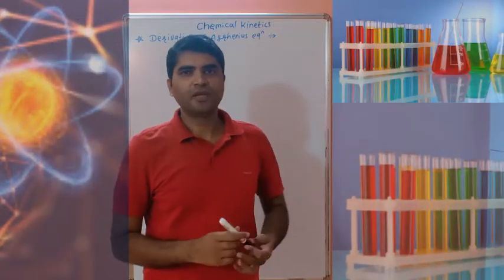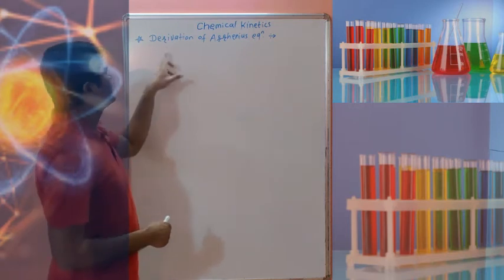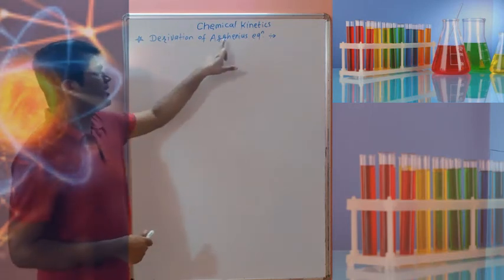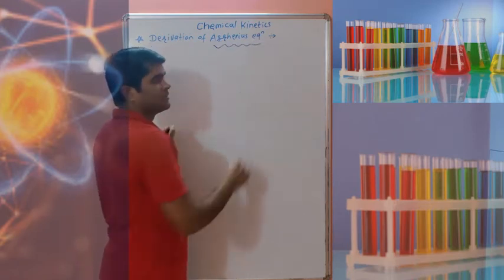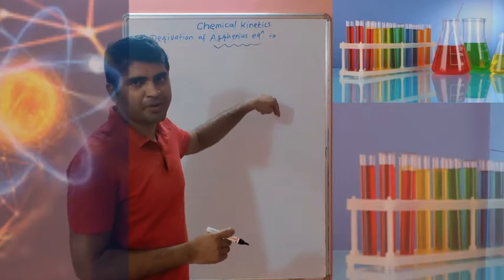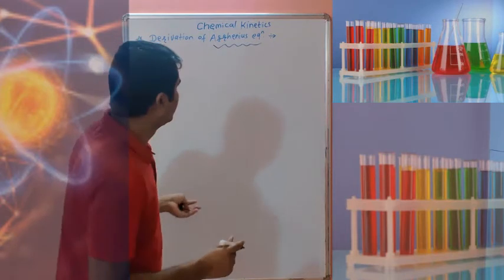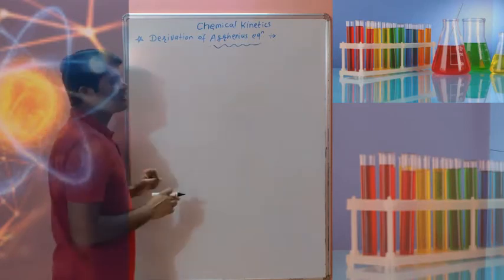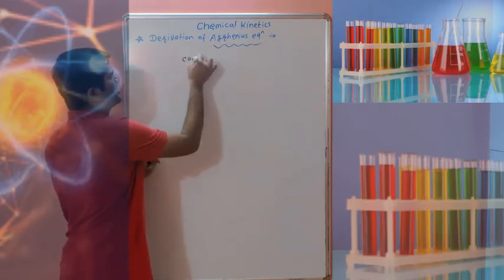Hello friends, we are discussing chemical kinetics, and in chemical kinetics now derivation of the Arrhenius equation. This Arrhenius equation gives the variation of rate constant with temperature, depending on the energy of activation. To derive this, first we will consider a general chemical reaction.